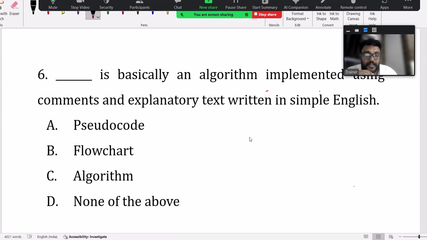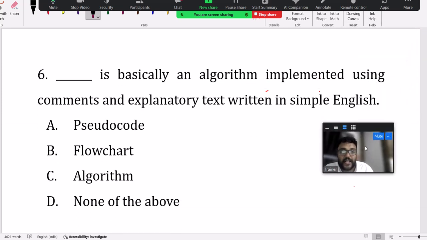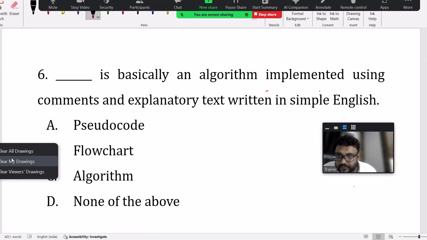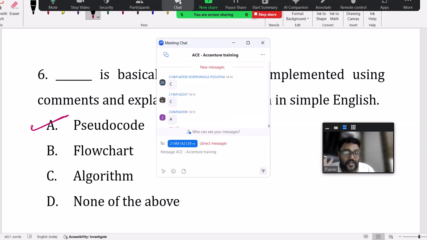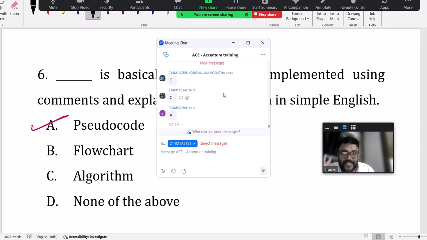Now see the next question. This is theory based questions related to flowchart. Here what they're asking, dash is basically an algorithm implemented using comments and explanatory text written in simple English is pseudocode. Pseudocode, don't say algorithm. Pseudocode is like an algorithm which will use comments and explanatory text in simple English. It's independent of any other language.